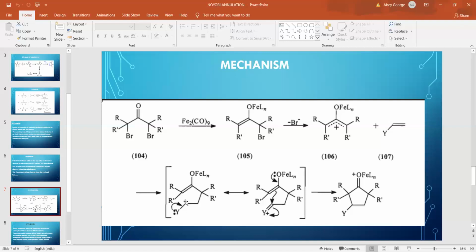This new carbocation is stabilized by this electron donating substituent Y.